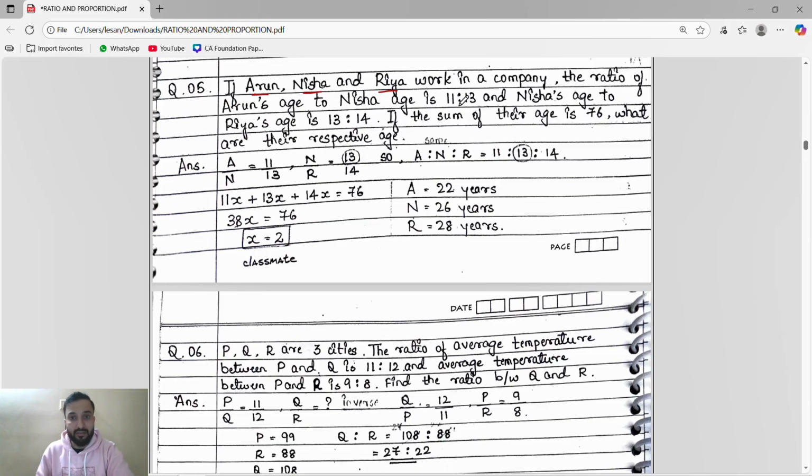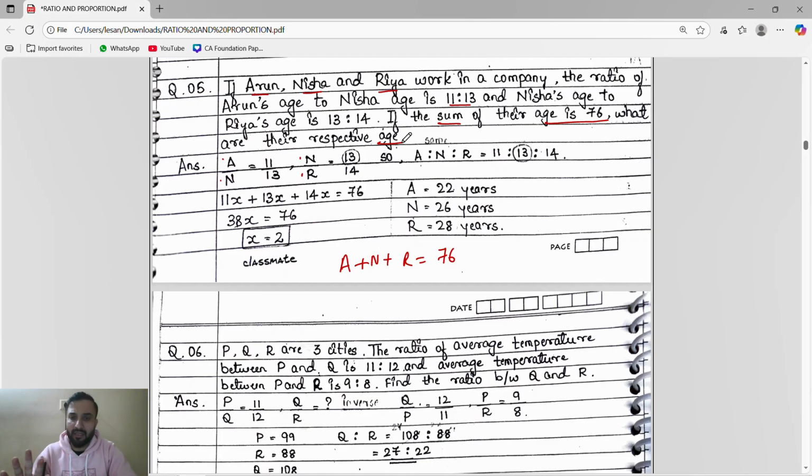Okay, now next they said, if Arun, Nisha and Ria work in a company, the ratio of Arun's age to Nisha age is 11 is to 13. And Nisha's age to Ria age is 13 is to 14. Then they said, if the sum of their age is 76, sum of their age means Arun's age plus Nisha age plus Ria age is equal to 76. What are their respective ages?